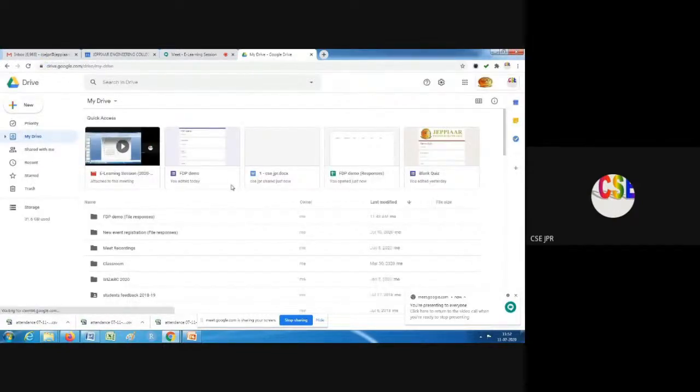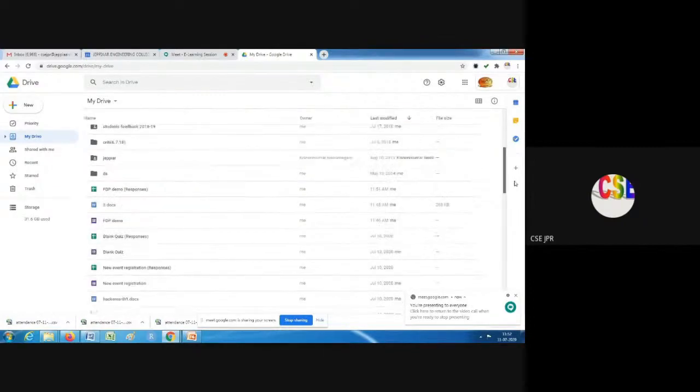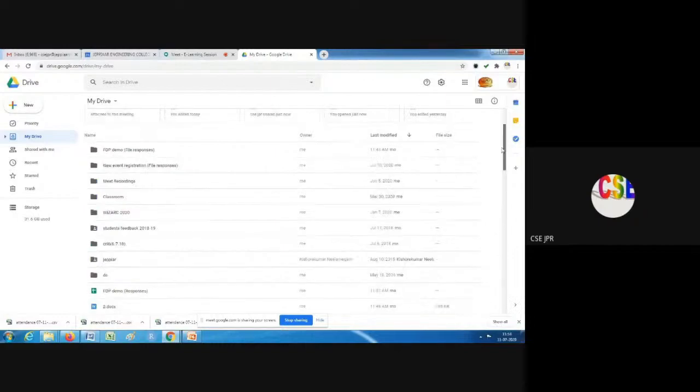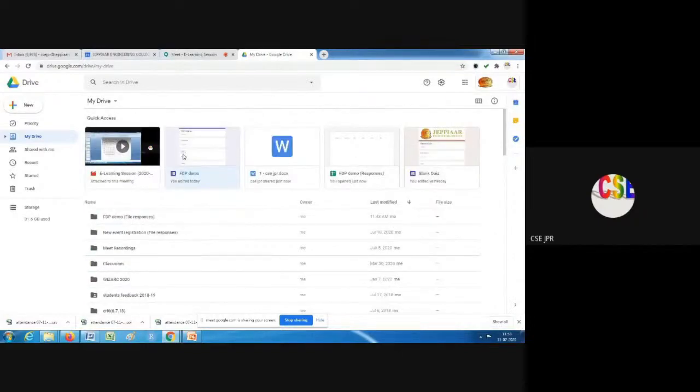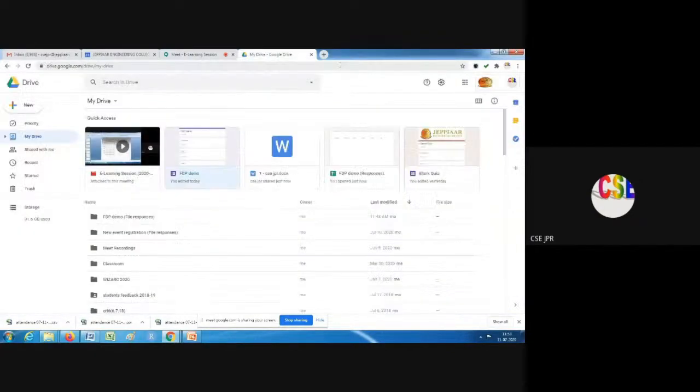You can see the recently opened file FTP demo is shown here, and also the blank quiz, maybe we tried yesterday. These are all the files available. So I can open this FTP demo and continue working, or I want to create a new form. Maybe from Drive also we can open.